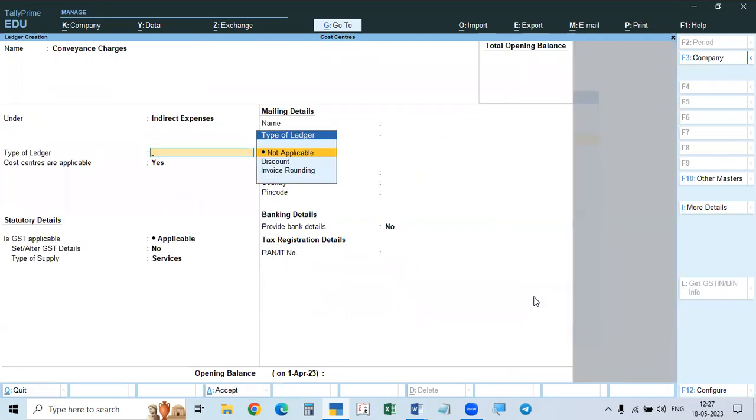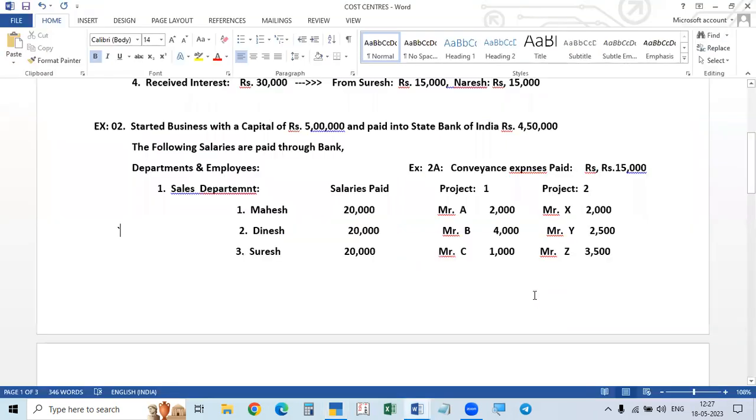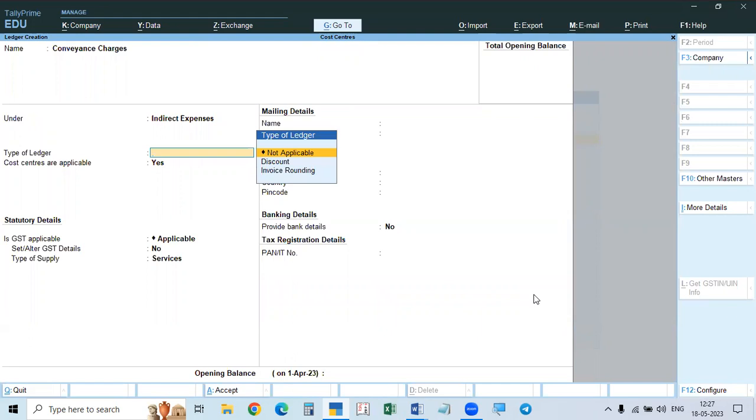So when you enable the cost centers option, for all the expenses it will ask whether cost centers are applicable. You have to make it yes, already it will be yes. It will be selected for all the expenses, and that is all revenue items. Non-revenue items means others, except expenses and incomes, they are revenue items.